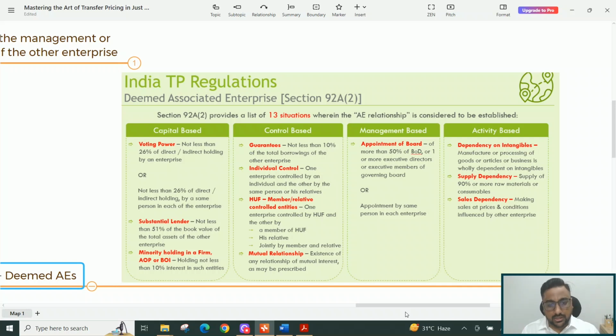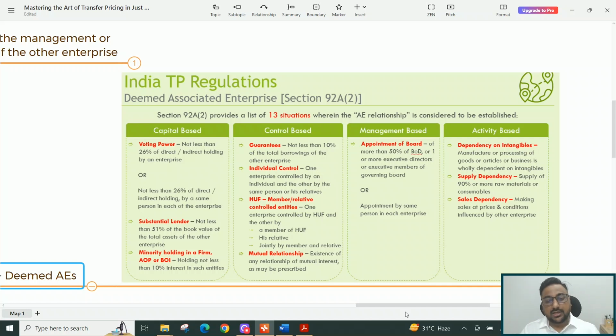Now we go to control base. Capital base was where you are making funding. Control is when you are controlling, for example, if there's individual control, if there are guarantees given by one enterprise to another enterprise, or there's an HUF or a member or relative of controlling entities, or there's a mutual relationship.